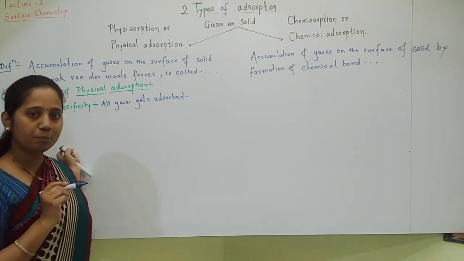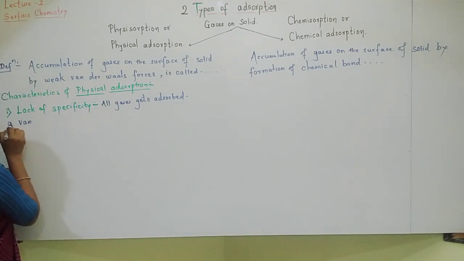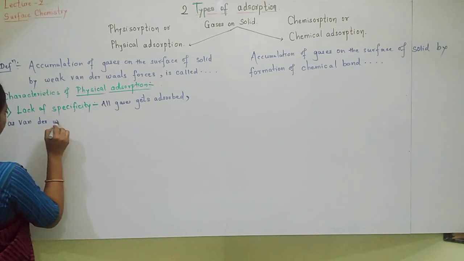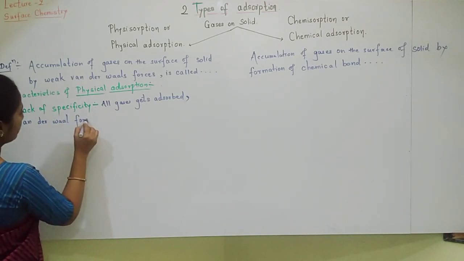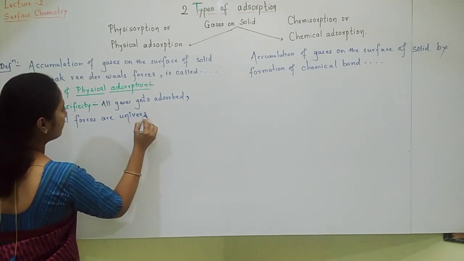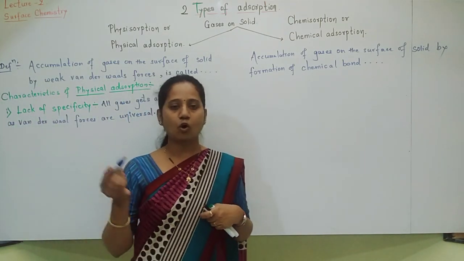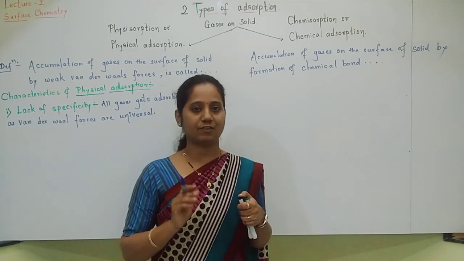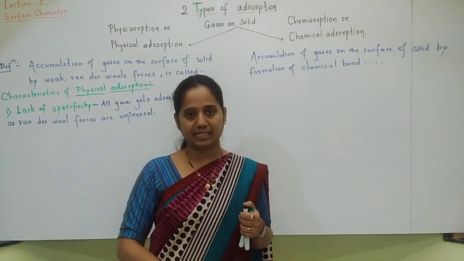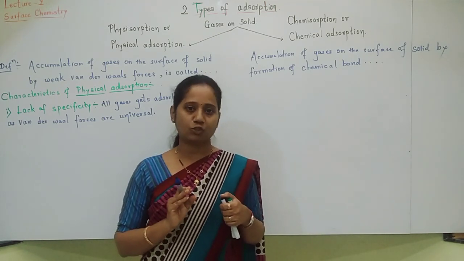Why do all gases get adsorbed? Because van der Waals forces are universal, all gases are having van der Waals force of attraction. So all gases will get adsorbed on the surface of solid. Okay, no specific condition is there. So it is called lack of specificity for physical adsorption.